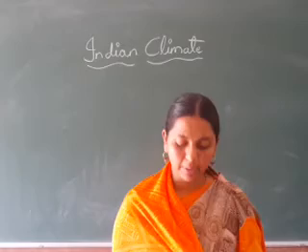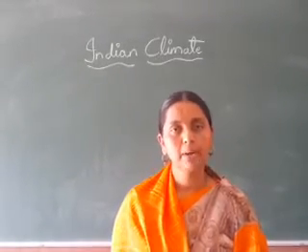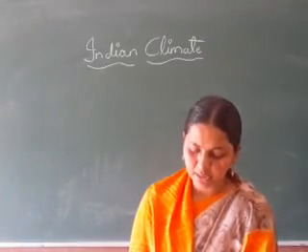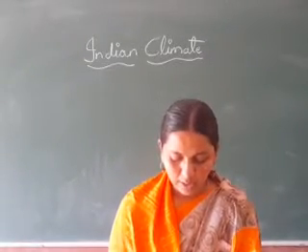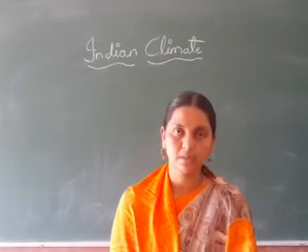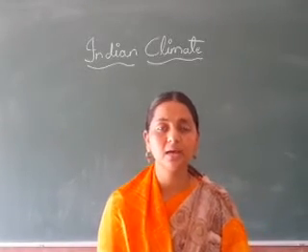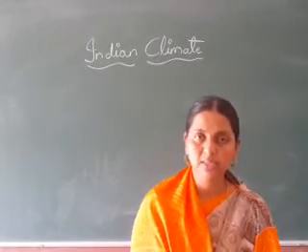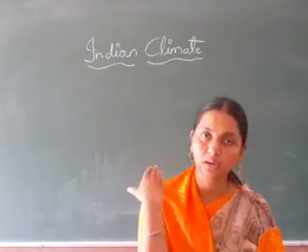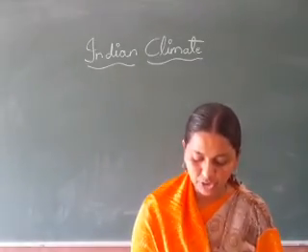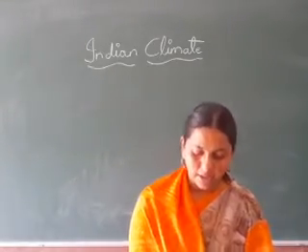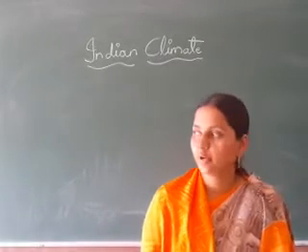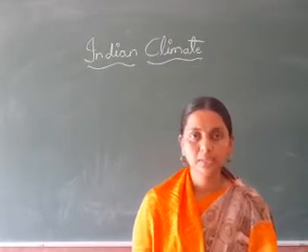So see here, next is the summer season. Summer season is from March to May. During this season the sun rays fall vertically over the northern hemisphere. In the winter season the sun rays fall vertically on the southern hemisphere, but in this summer season they fall vertically on the northern hemisphere. Hence the temperature is high in India. It is hot, dry and sultry. Sultry means humid. More humidity will be there during this season.